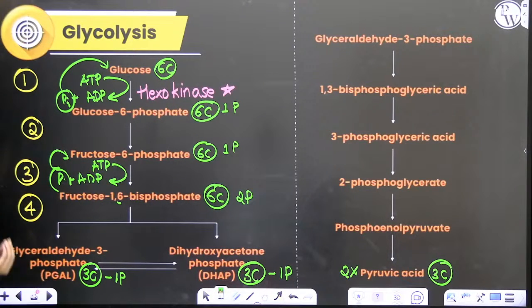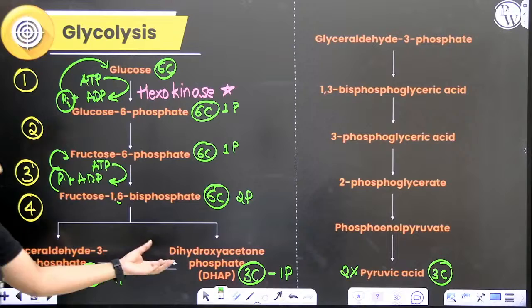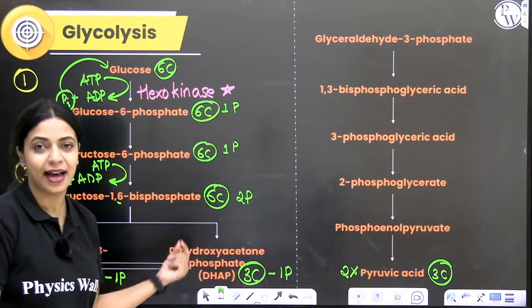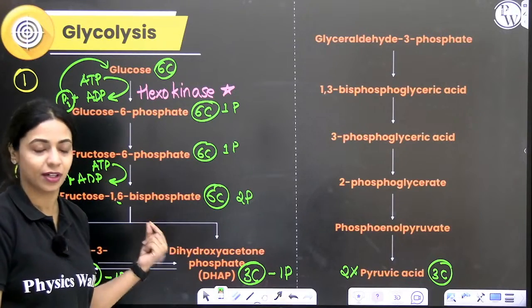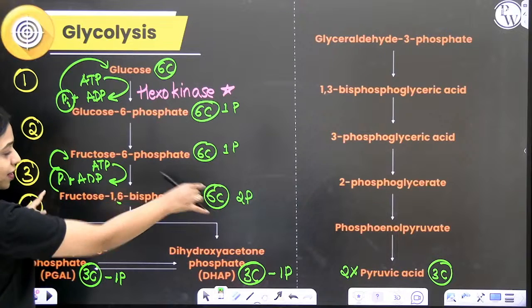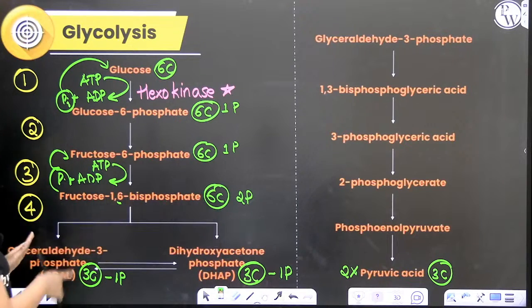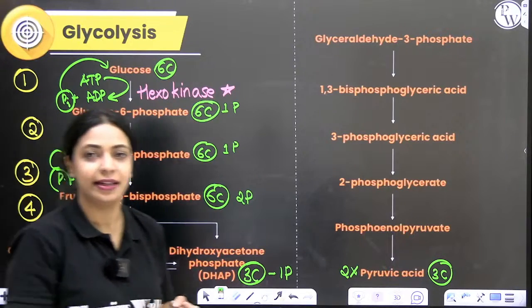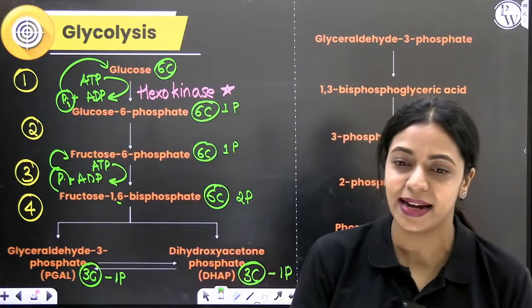One of them is glyceraldehyde 3-phosphate. It's called G3P or PGAL also. How is PGAL related to this? Glyceraldehyde 3-phosphate is also called phosphoglyceraldehyde, so PGAL. The other one is DHAP, dihydroxyacetone phosphate. Dihydroxyacetone phosphate is also a 3-carbon compound that contains 1 phosphate. Okay, so here we have 6 carbons, 2 phosphates, splitting to produce 2 molecules, each containing 3 carbons and 1 phosphate. Which are the 2 molecules?